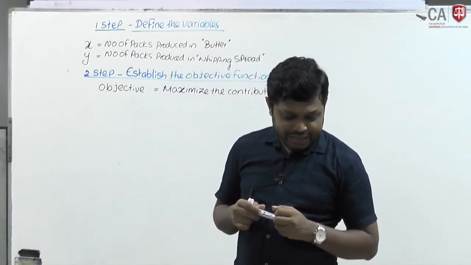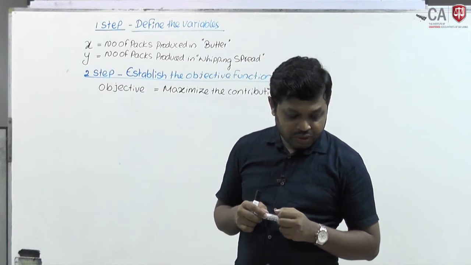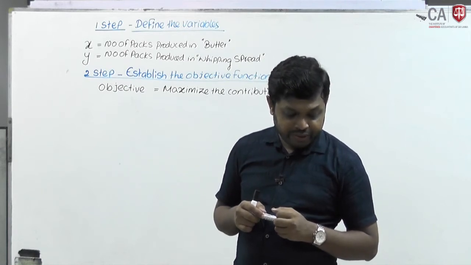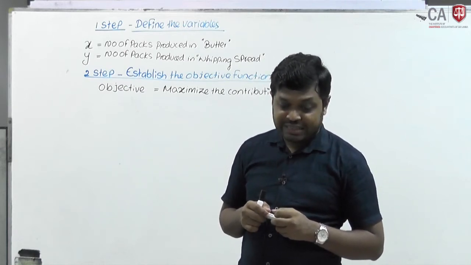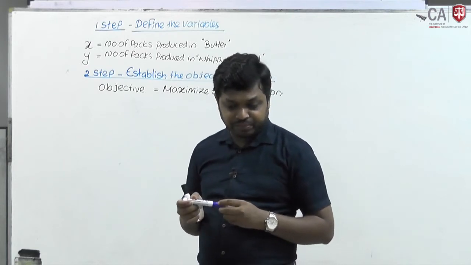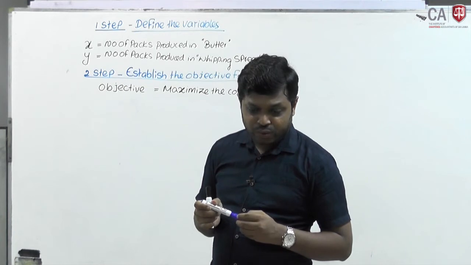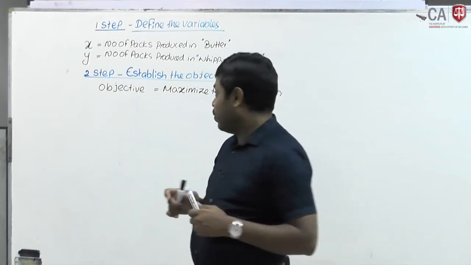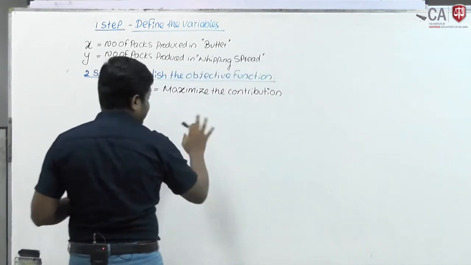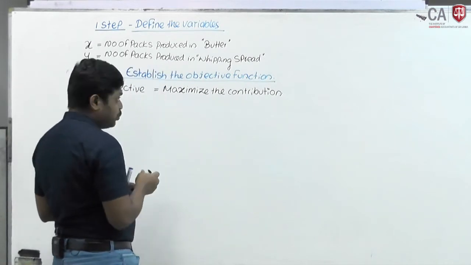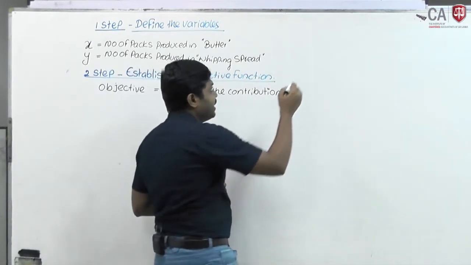Look at butter and whipping spread. Their selling prices are given as 80,000 and 25,000. Okay, leave a small space for a working. Contribution per unit, you have to find it out. I will take this side.